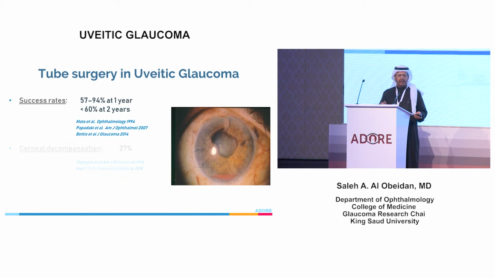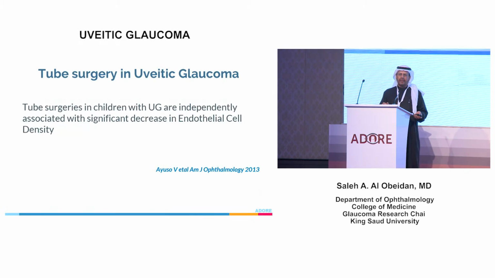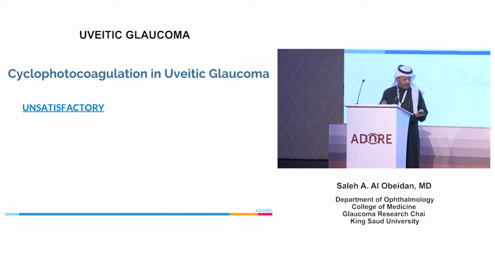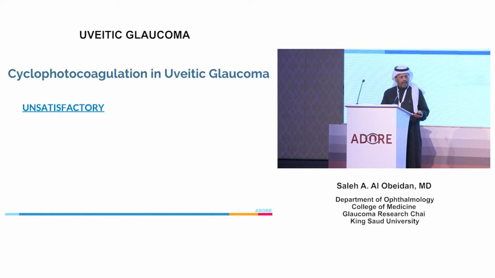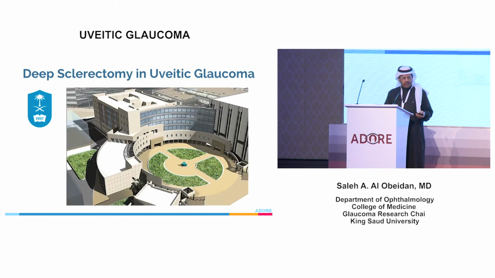Tube surgery is another alternative if there is no space for trabeculectomy. Again, we need to keep in mind a recent report saying that tube surgery in children with uveitic glaucoma is independently associated with a significant decrease in endothelial cell density. This is a young age group, whether children or young people, so I will not touch this one, I don't like it.